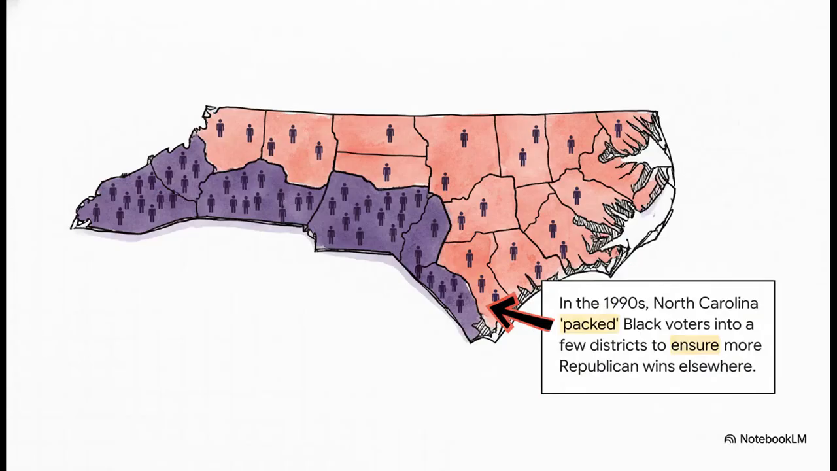And again, this isn't just some abstract theory. Take a look at North Carolina back in the 1990s. The map drawers there created districts specifically to pack black voters, who overwhelmingly voted for Democrats. And the result was exactly what you'd expect. Democrats won those packed districts in a landslide, but the Republicans were then able to win a lot more of the surrounding districts where those Democratic votes had been removed.